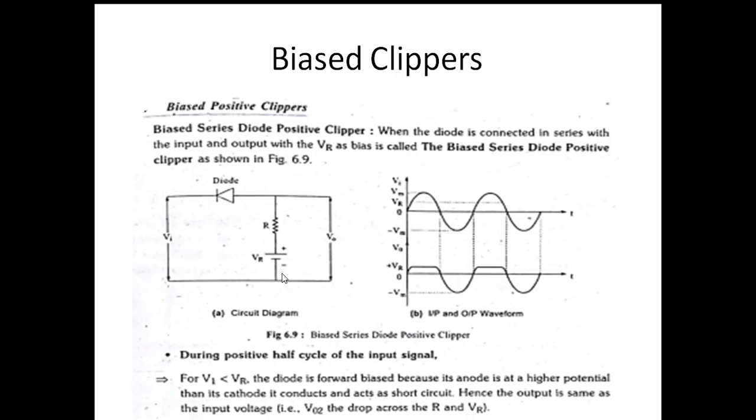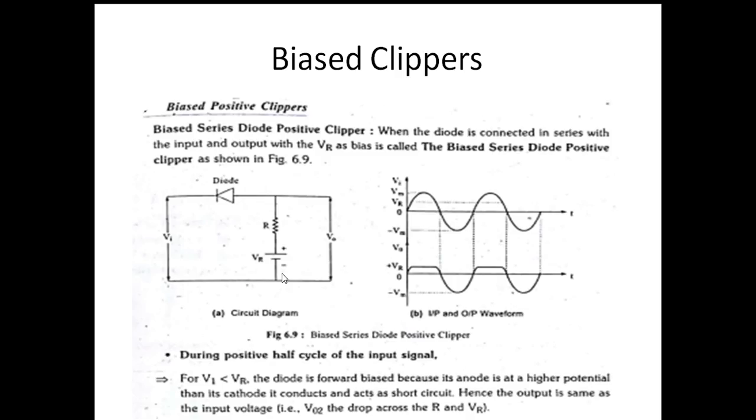Next, in the biased clippers, there are biased positive clipper and biased negative clipper, each with biased series diode and shunt diode versions. The third one is simply the combination of two clippers, the double-ended clipper with bias.